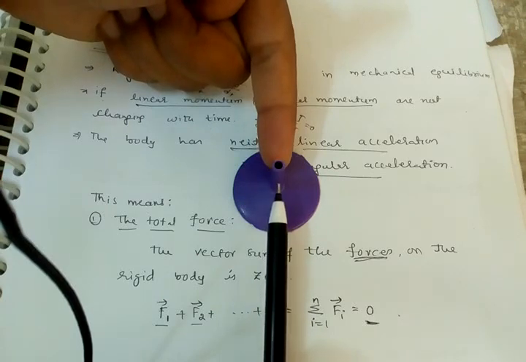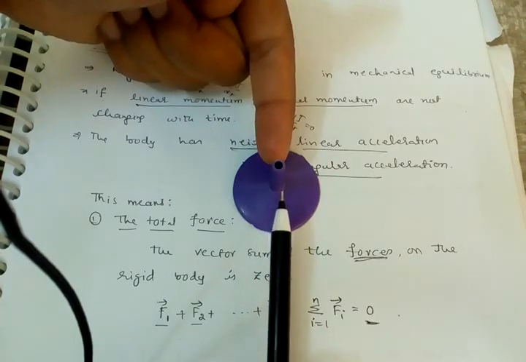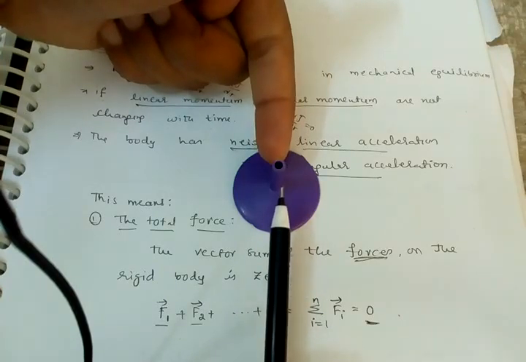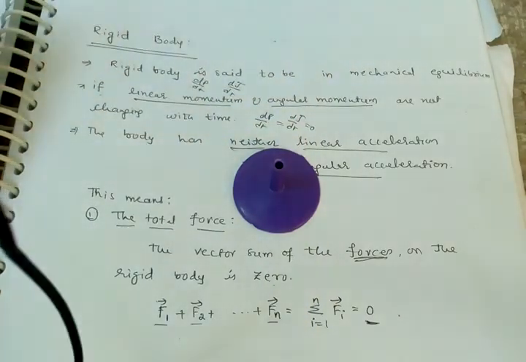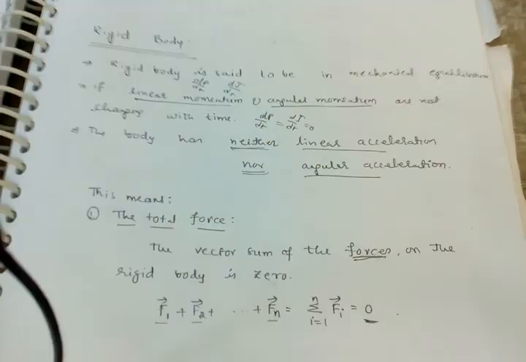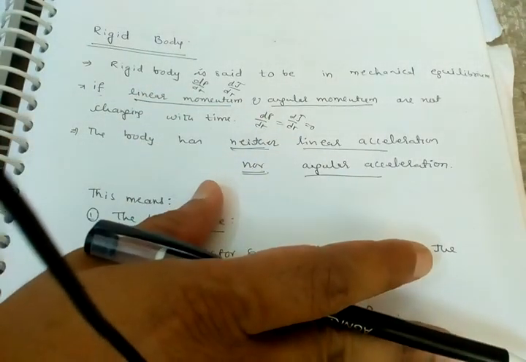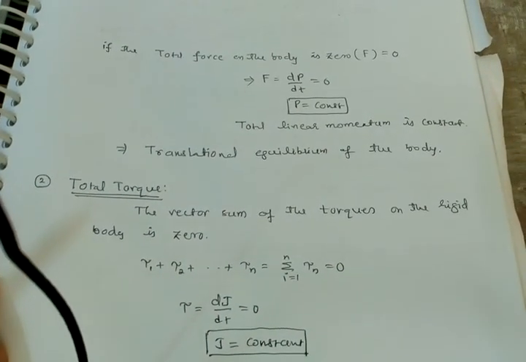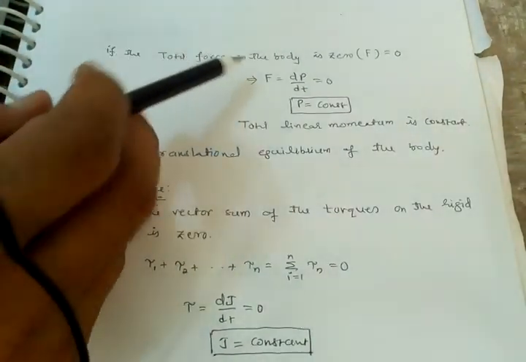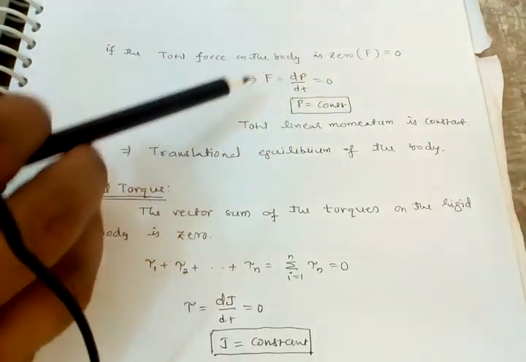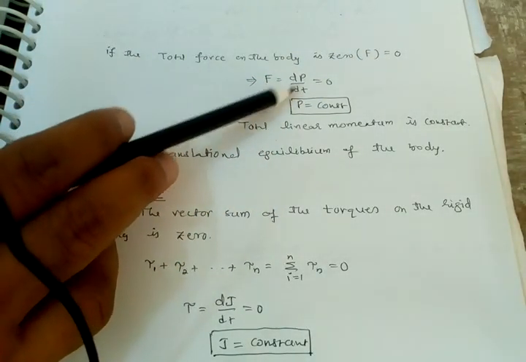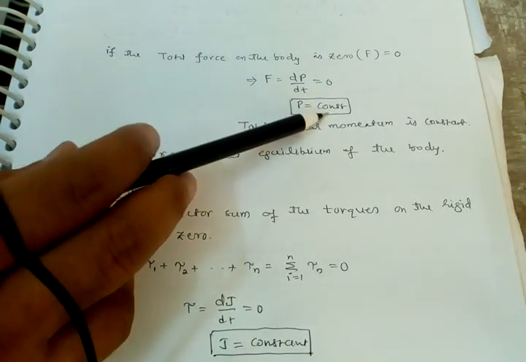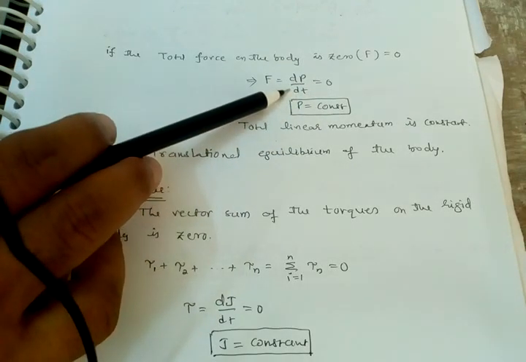So for a rigid body, the vector sum of the forces on the rigid body is 0. This is the first point, about forces on a rigid body. Next, if the total force on the body F equal to dp by dt equals 0, then P equals constant.